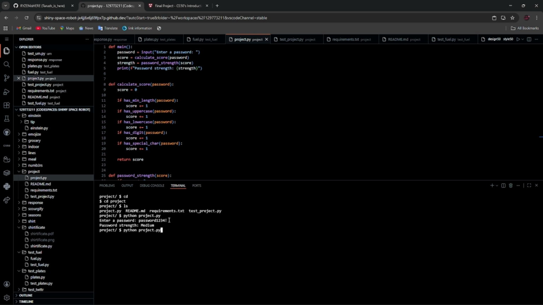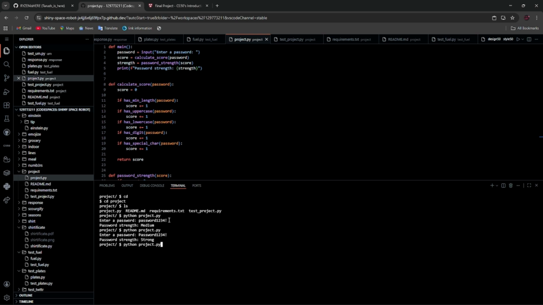Now let's give it another try. And now I will use an uppercase character with normal words. So now it decides that the password given by the user is strong.